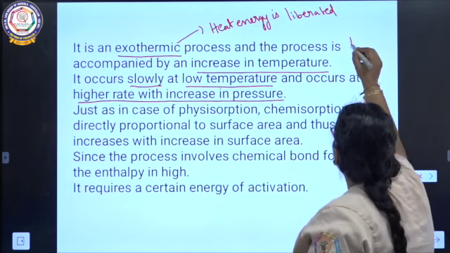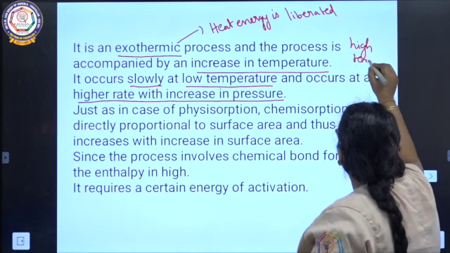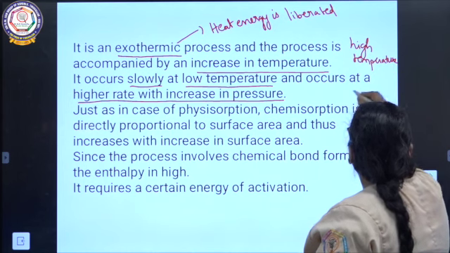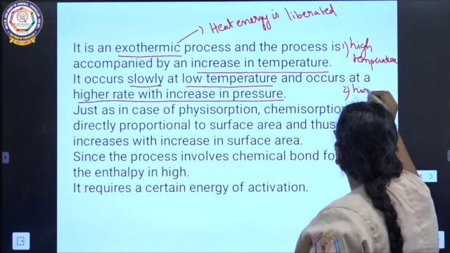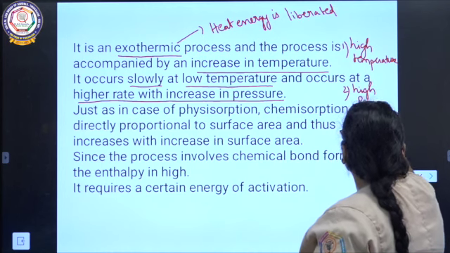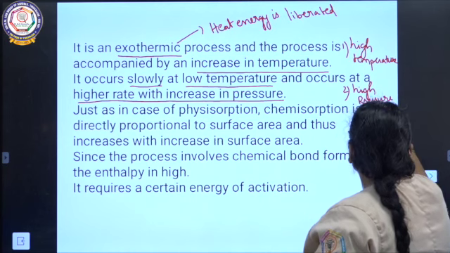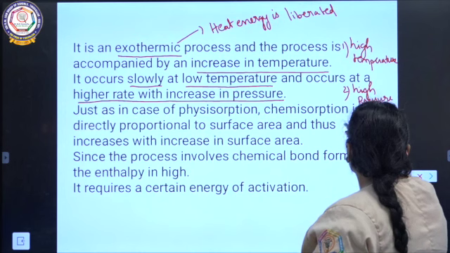High temperature and high pressure favor chemical adsorption.